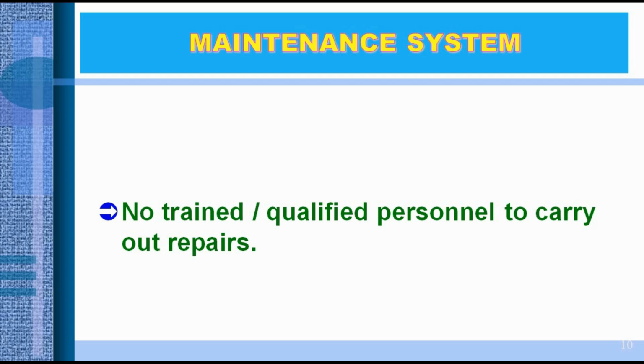Get it? Okay. So now I am giving another example. There is a bike repairing shop. If you go to get a puncture fixed, what happens? A small kid comes and just fixes the puncture. How? He has no qualification. He is not a trained worker. How does he do it? Because he knows how to fix the puncture. That is the thing. Get it? Yes. So that's why in breakdown maintenance, no trained or qualified personnel are required to carry out repairs.